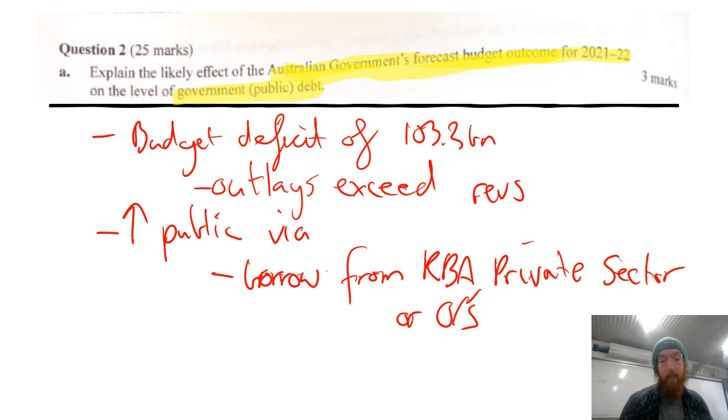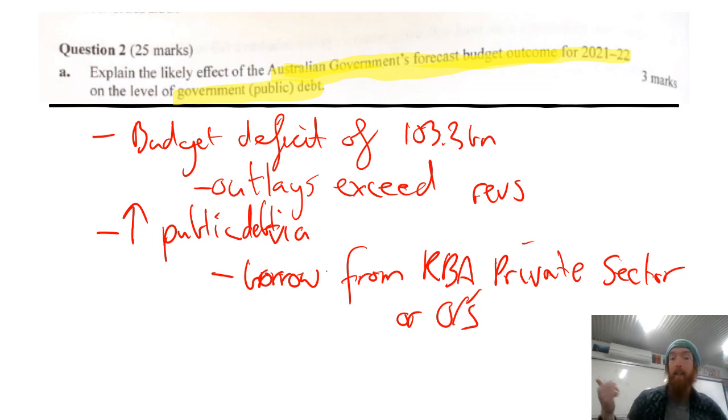Saying that it's going to increase public debt is important, but make sure that you mention that it's not just from overseas, because a lot of students are going to lose out there because they get fixated on the fact that when the government has a budget deficit, they're borrowing from overseas. Therefore, there's more foreign debt, which technically they might do some of that. What's their preferred option? Hopefully they're going to be borrowing from the RBA and private sector, and that's going to increase the level of public debt.